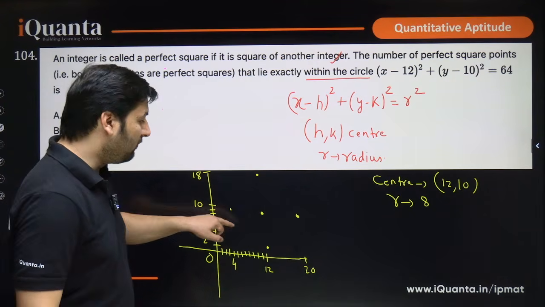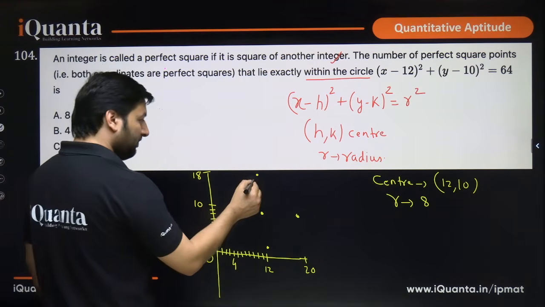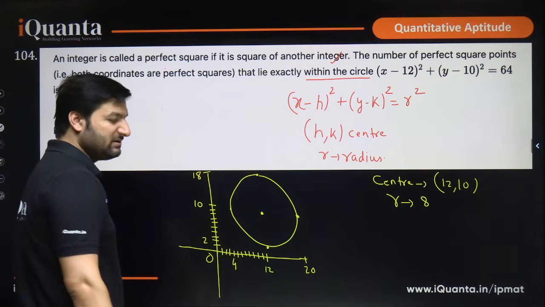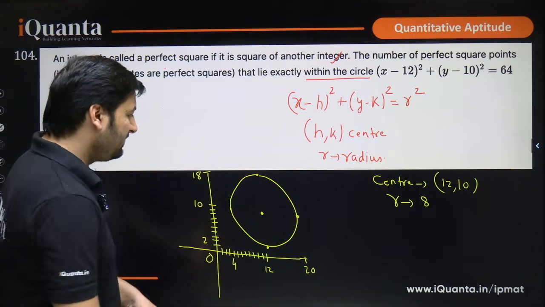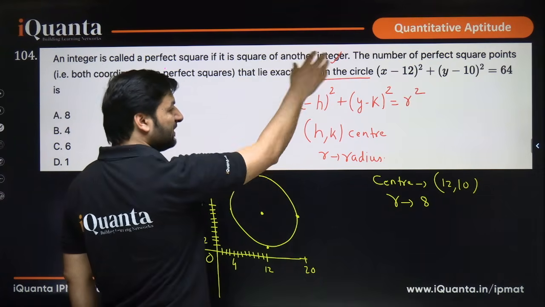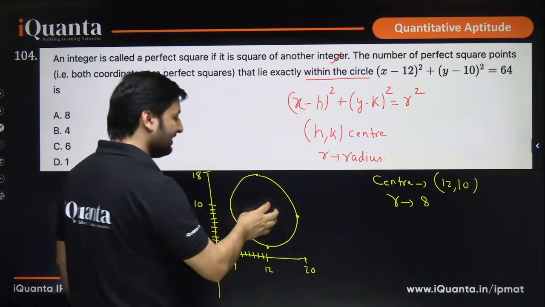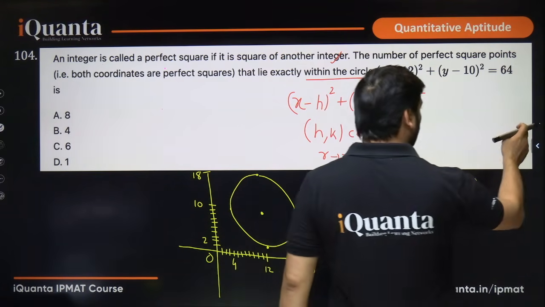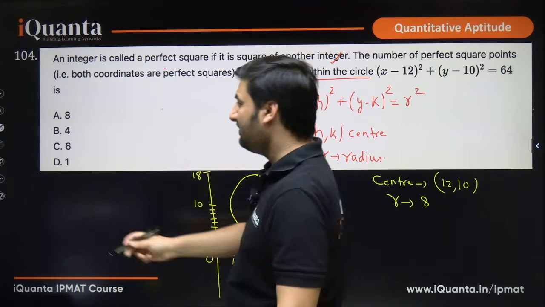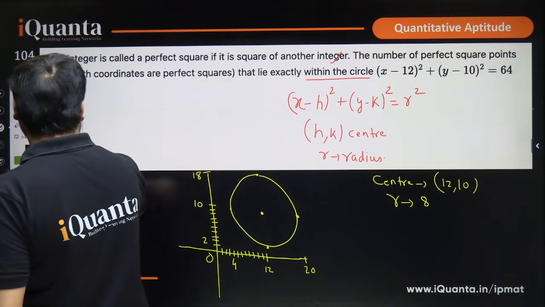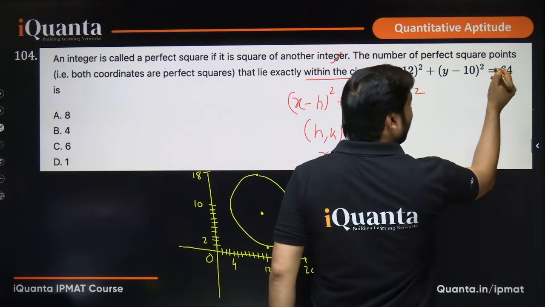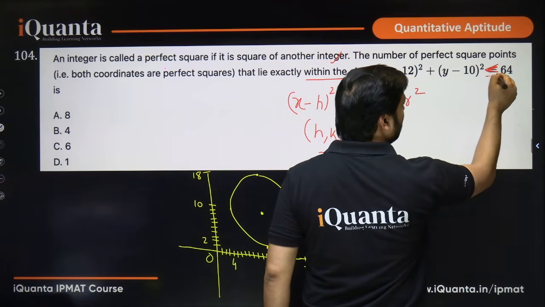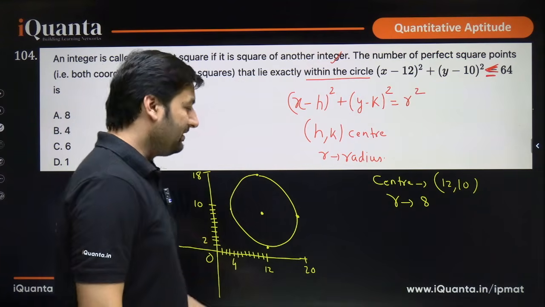So these 4 points are actually the boundary of the circle, okay? Can I now draw a circle using these? Definitely I can draw a circle using these. This will be my circle, okay? What do you see here? We need perfect square values of x and y that lie inside this. Inside this simply means that we are looking for those values which lie inside the circle. That means they lie at a distance of less than or equal to 64. This is what it means, right?